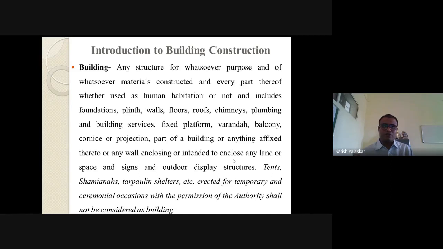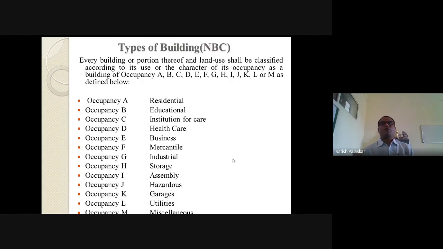Okay, so understood what is a building? Next. Now, what are the different types of buildings? Okay, I think you are not seeing that last part, occupancy M, that will be miscellaneous. Okay, I'm going to tell you when it will come.